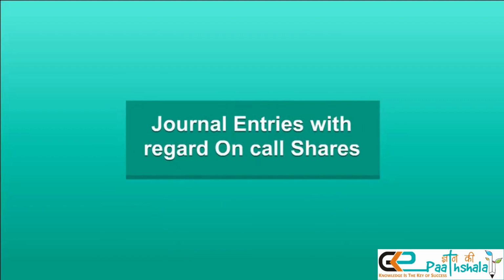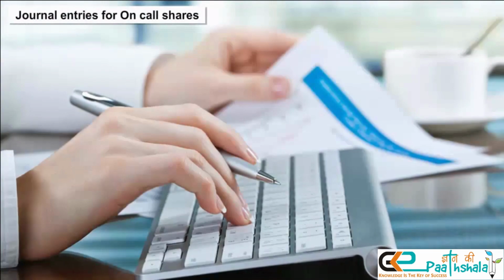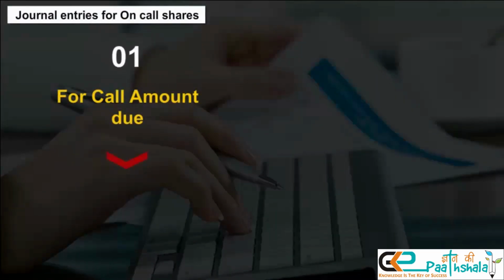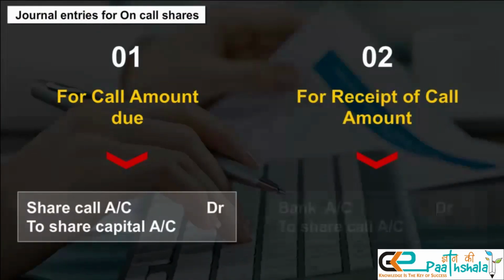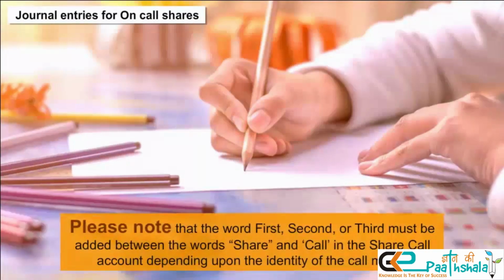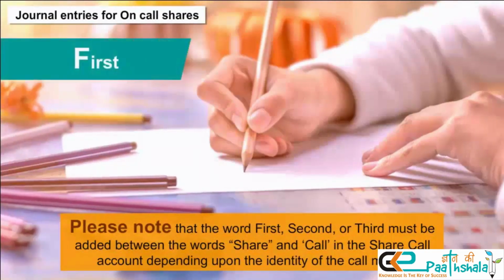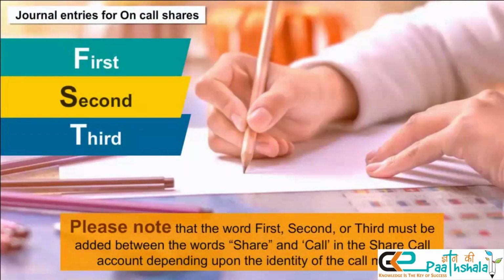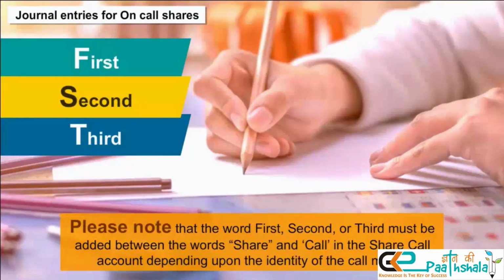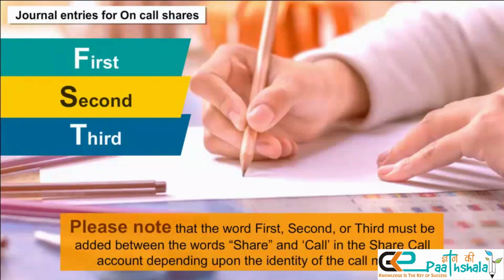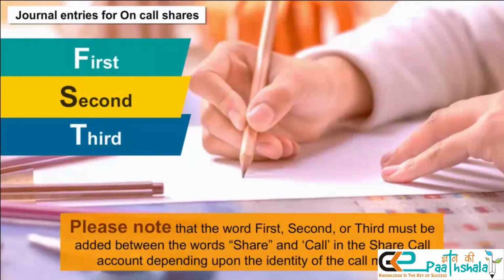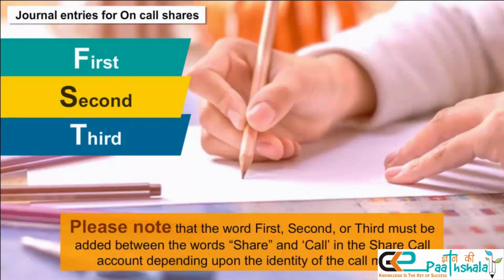Journal entries with regard to calls on shares. 1. For call amount due. 2. For receipt of call amount. Please note that the word first, second, or third must be added between the words share and call in the share call account, depending upon the identity of the call made.